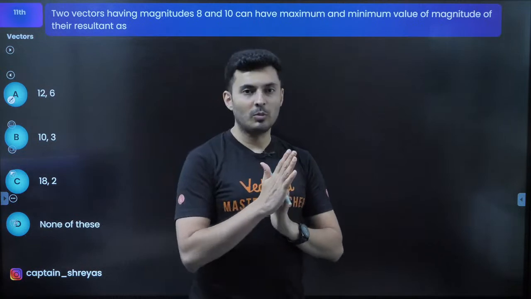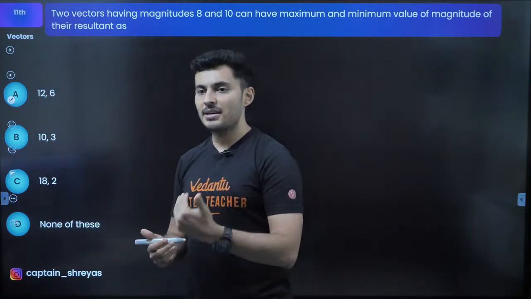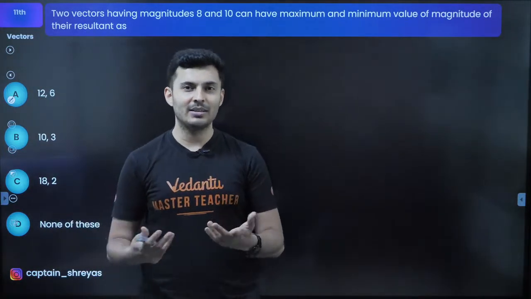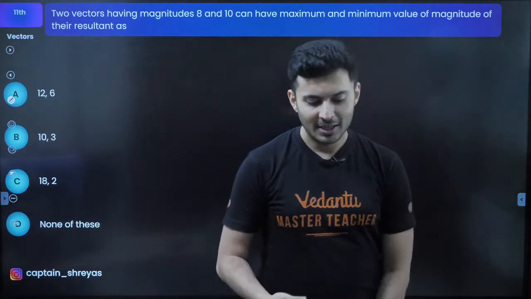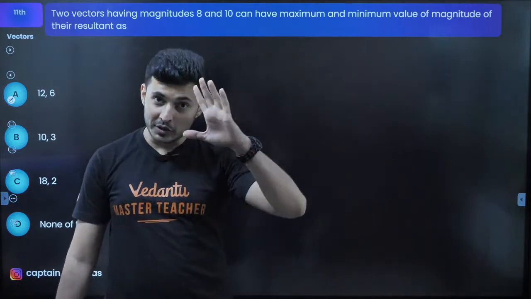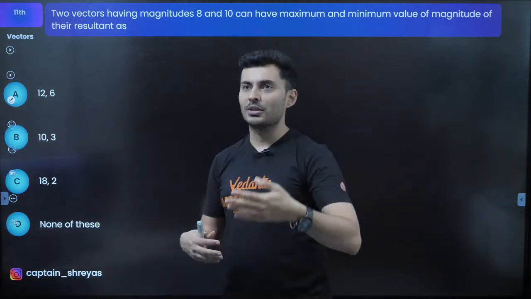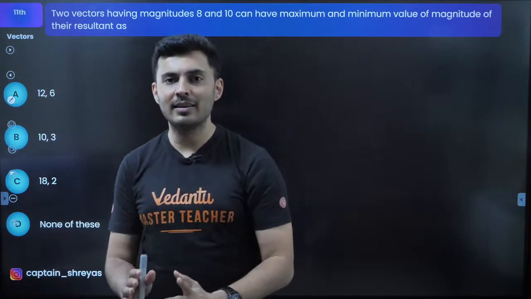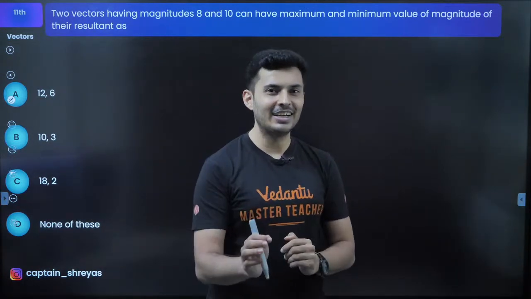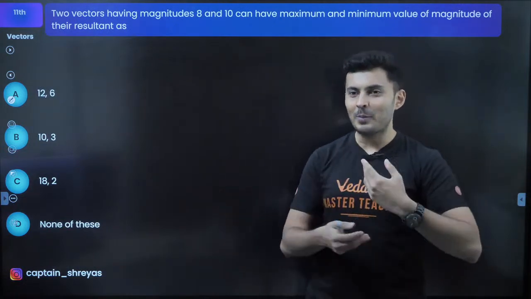NCERT is not a good book for theory. It's okay for boards, obviously, but for JEE and NEET, whenever you are studying, you have to go through HC Verma. I've been telling this to many students again and again, but students usually ask, sir, what about that book? That book also has very good theory. DC Pandey, yes, DC Pandey also has good theory. This book also has good theory. But nothing beats HC Verma, plain and simple. Beat JEE, beat NEET. So guys, please take my recommendation, or you can leave it, or you can probably regret it later.